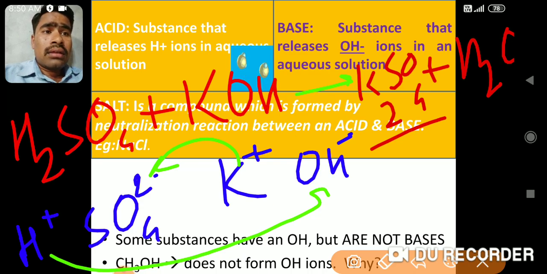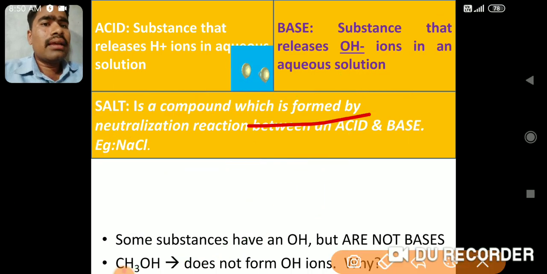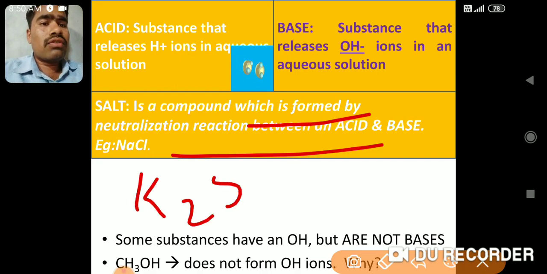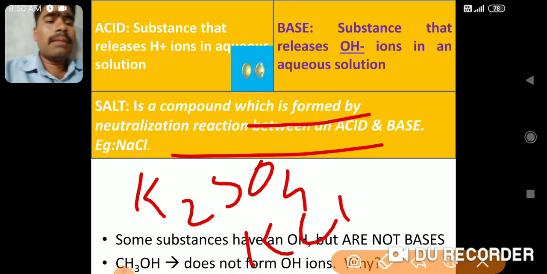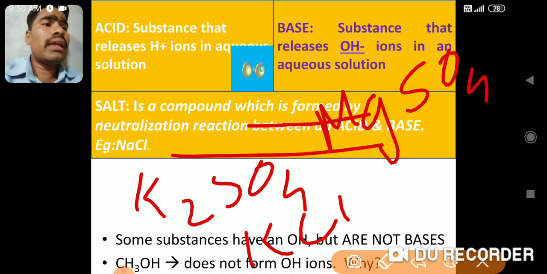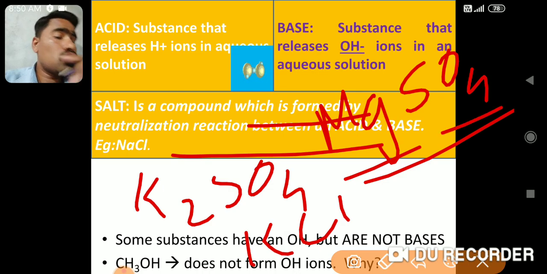So these are the salts. What are salts? Salts are compounds that are formed by the neutralization reaction between acids and bases. Examples are NaCl. Just now we formed K2SO4. Then KCl. Many different salts can be there. Then MgSO4. These are all salts. Now if you see MgSO4, how is this MgSO4 formed?